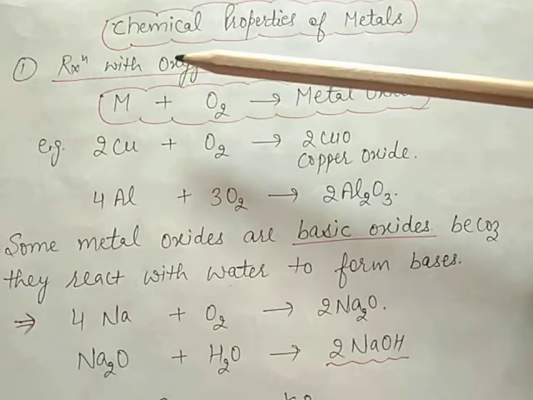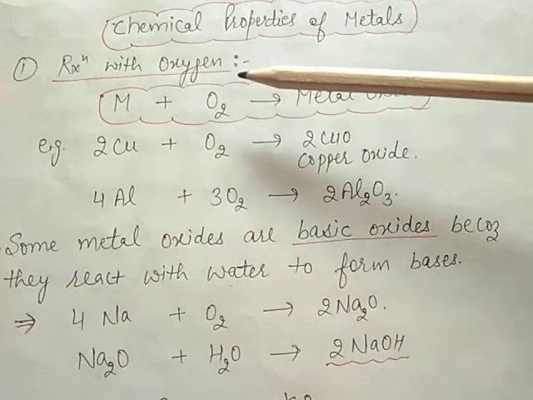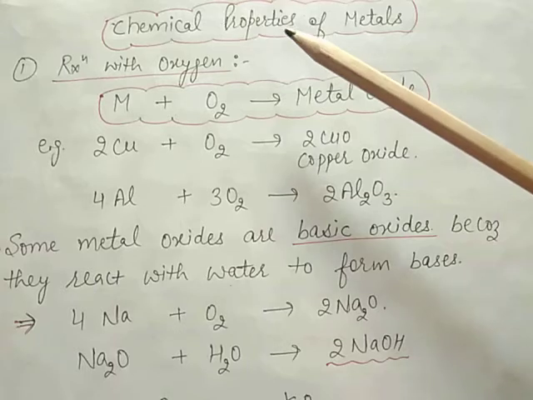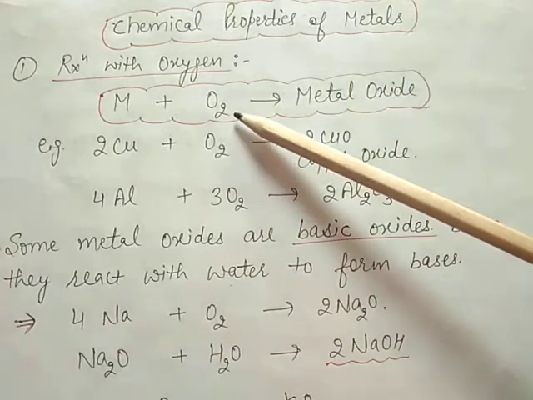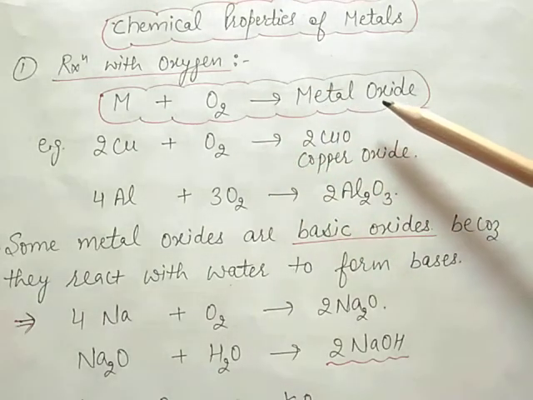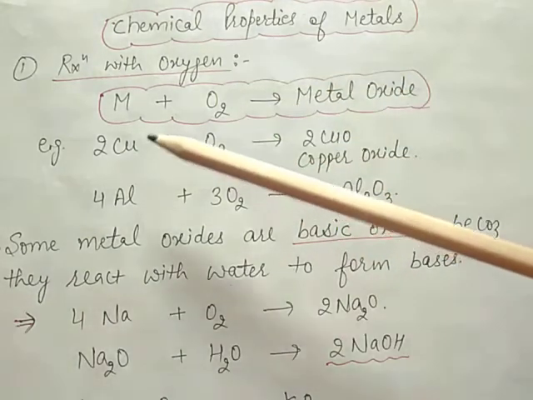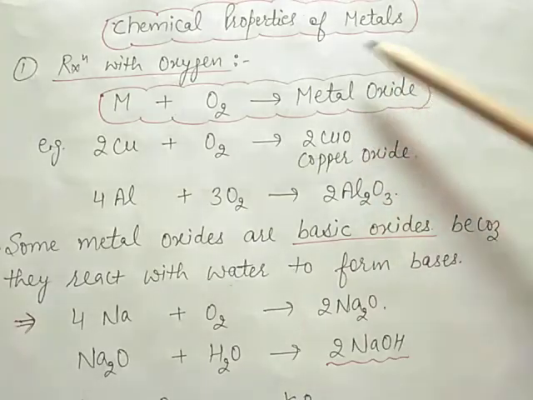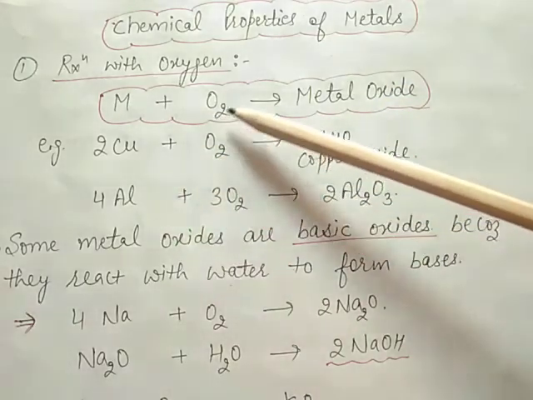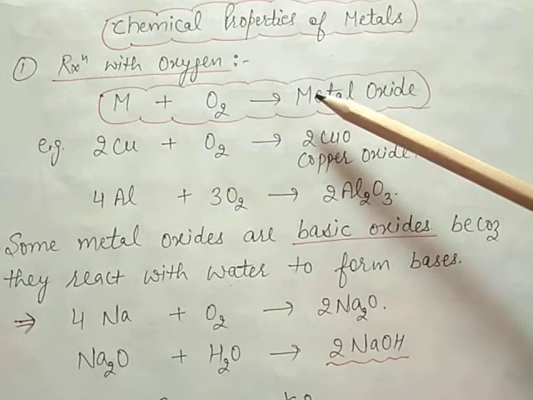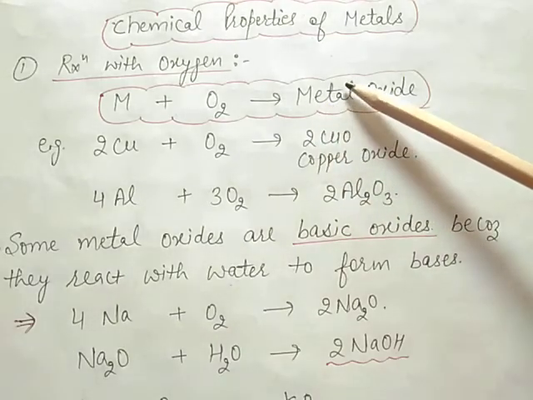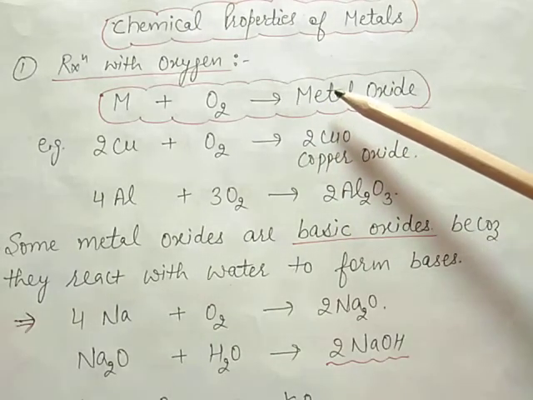The first chemical property is the chemical reaction with oxygen. It means almost all the metals react with oxygen or air to form a metal oxide. When a metal reacts with oxygen, it will form metal oxide. But the order of reactivity of these metals towards oxygen is linked with their position in the reactivity series.